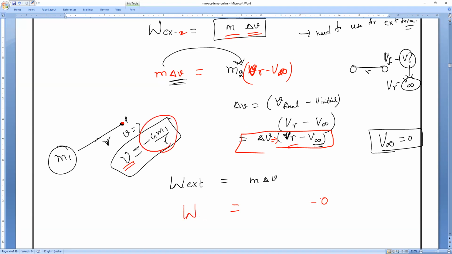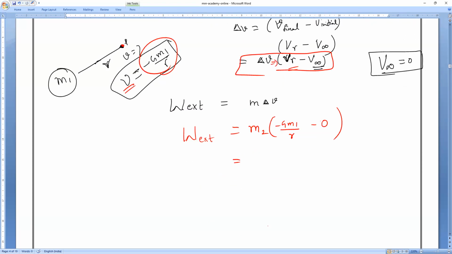Minus GM. That is, the work done by the external force is equal to M2 into minus G into M1 divided by R, and minus 0. So this is equal to, you can notice, minus into plus is minus, so minus G into M1 into M2 divided by R. This is actually equal to the work done by the external force.